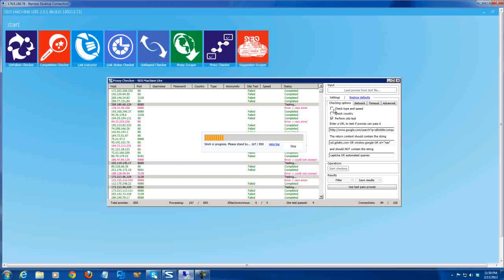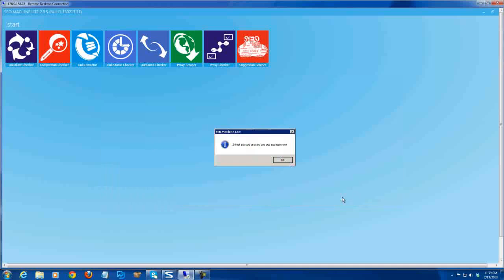And if you want to check the type and speed, you can check this part. If not, you can just uncheck here if you want just the site test passed proxies. And you can just stop and keep the test passed proxies.